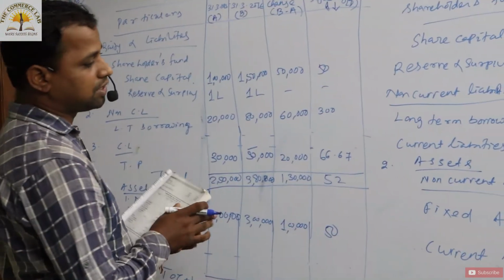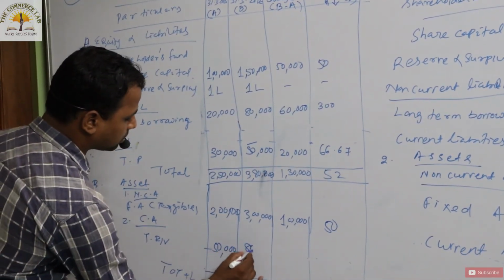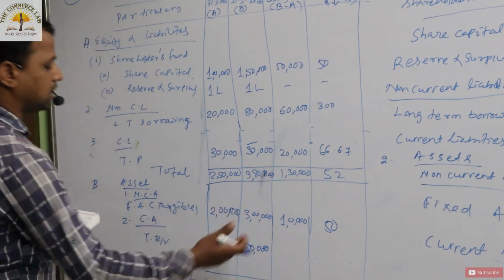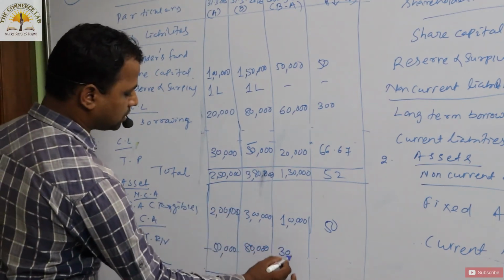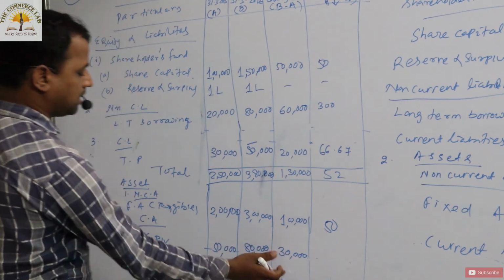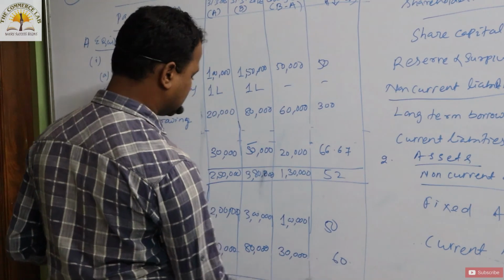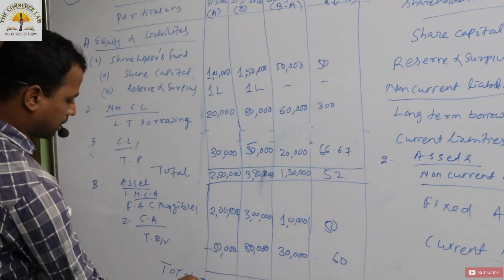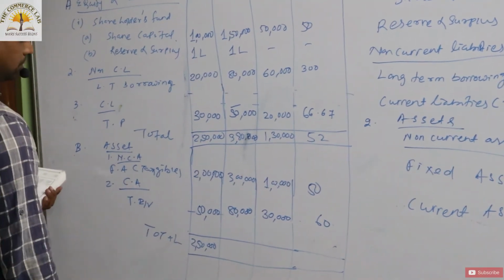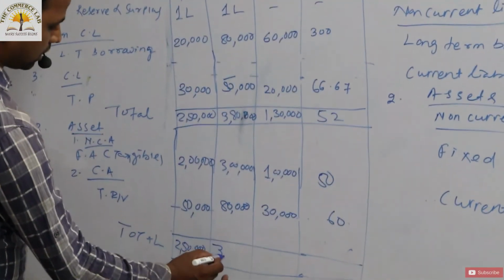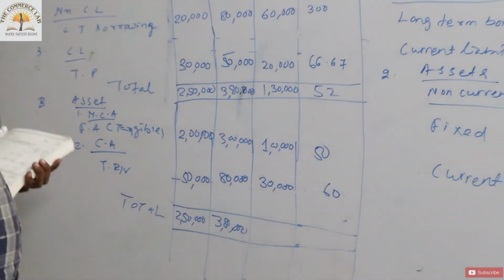Yes, there is that trade receivable from the previous year. It is there in, that is 50,000, but in the current year the figure has increased from 50,000 to 80,000. So how much the change? The absolute change is around 30,000. So 30,000 by 50,000 into 100, then what you will get, that is 60. So again you have to make a total of that. So how much the total of this asset, 2,50,000. Okay, then 3,80,000. Same, the total of liability should be the total of current asset.